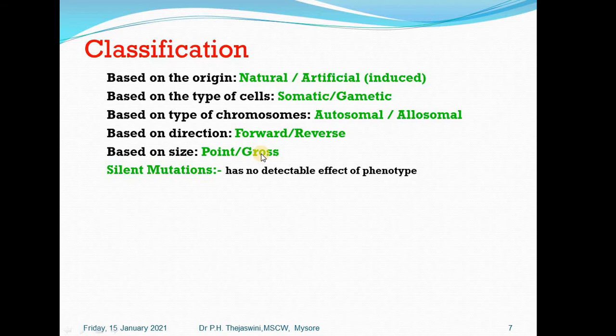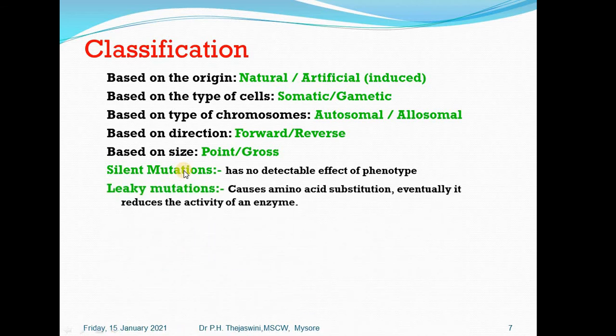Next one is, once the mutation takes place at the genetic level, there can be or there need not be any phenotypic alterations. When there is no detectable change in the phenotype of an organism, even though the mutation has taken place, such mutations are called silent mutations. Second one is leaky mutation.